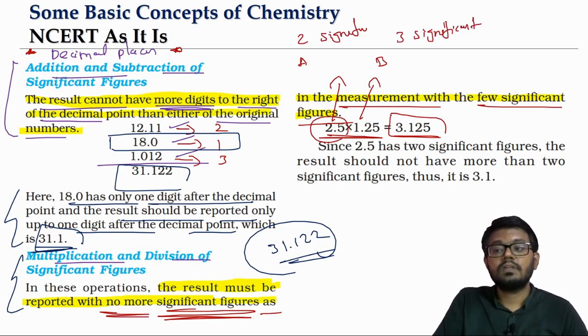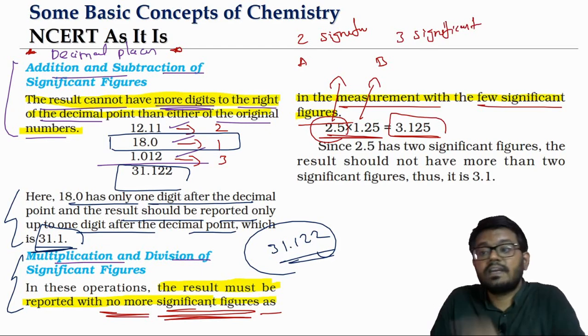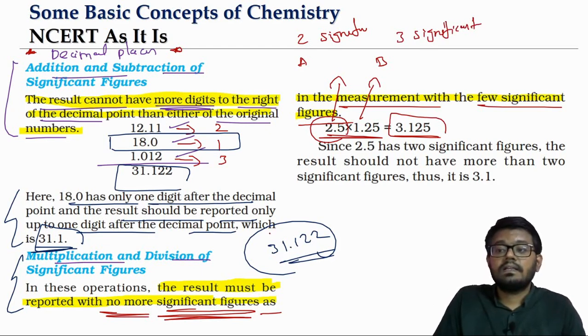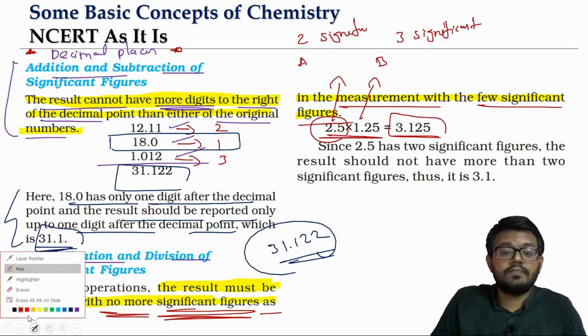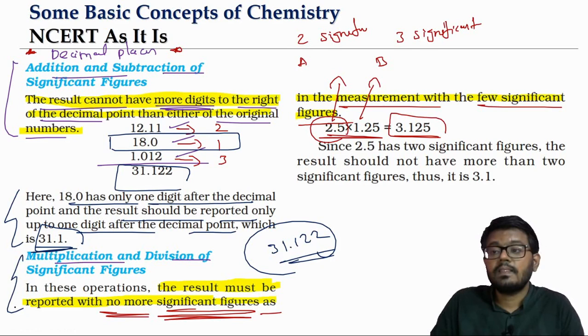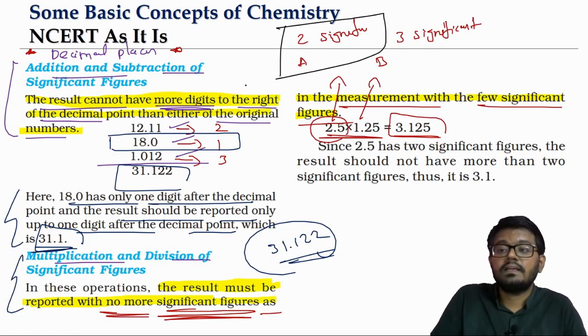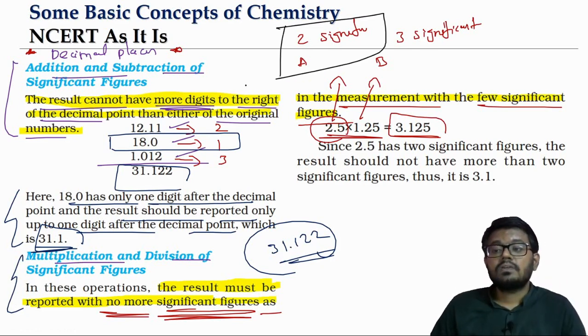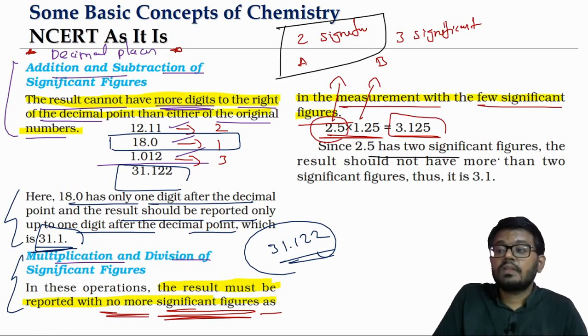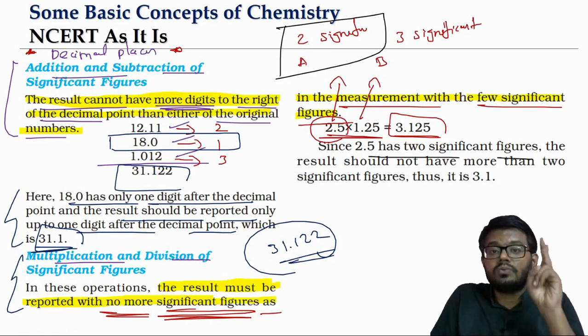Now the final answer should have no more significant figures than the measurement with the fewest significant figures. Means what? Between A and B, which has the least number of significant figures? It is our A, 2 significant figures. So the final answer should be rounded off to what? Just 2 significant figures.